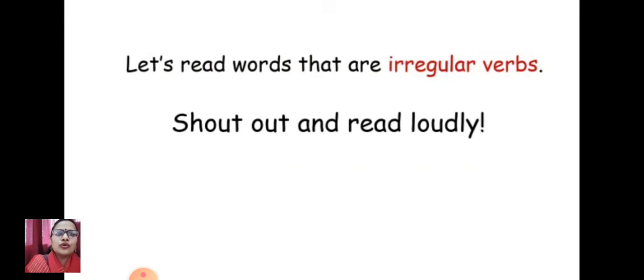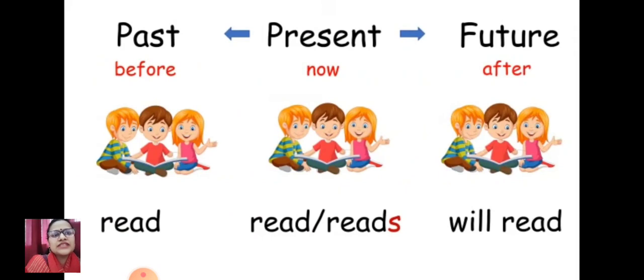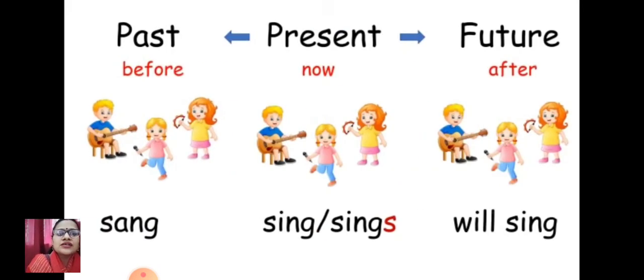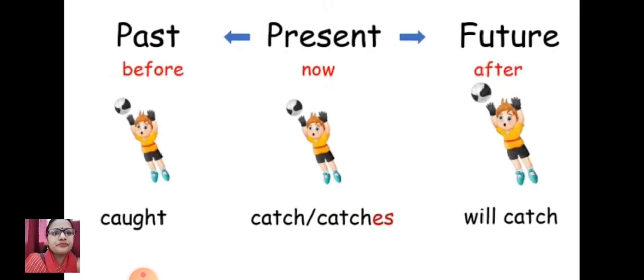Very good. So let's read the irregular verbs. We have just studied regular verbs. Now we are going to discuss irregular verbs. Again, shout out and read loudly just after me. Now past, present, future. Now read and reads. I read, they read, they read and they will read. I sing, they sing, they sang and they will sing. I catch, he catches, he caught, he will catch.